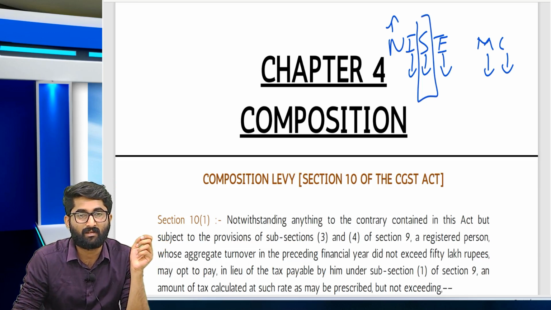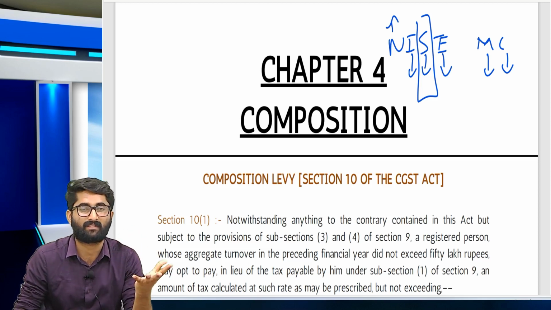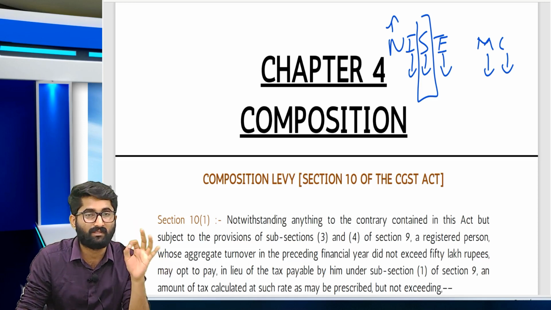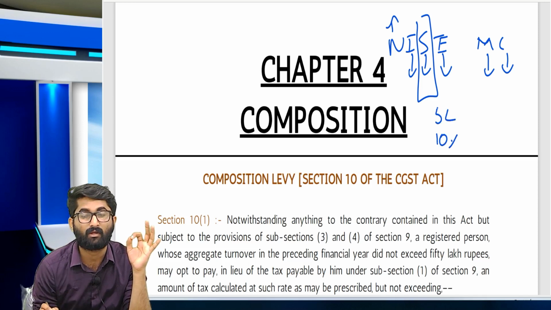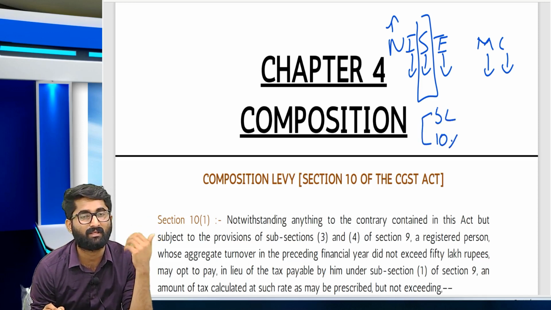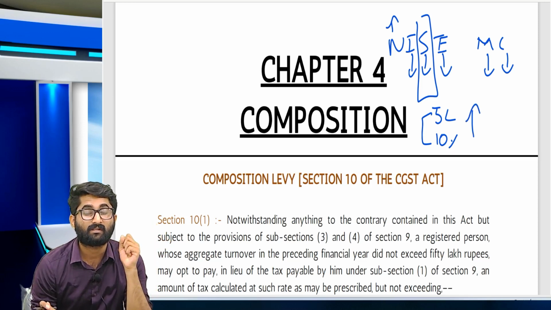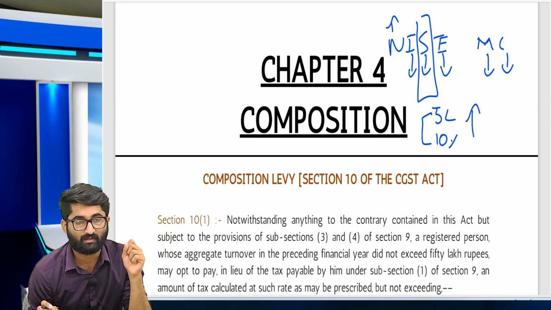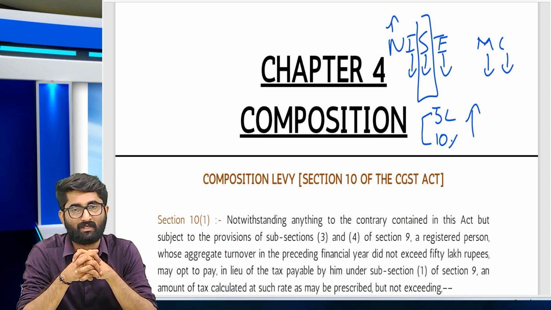The special point is the service provider. Nowadays there is no supplier who is not giving some service. For example, even a supplier of goods will give the service to some extent, sir. That's why the government said you can give the service to the extent of 5 lakhs or 10% of the turnover in the preceding financial year, whichever is higher. That is given by a notification. So note this special notification.